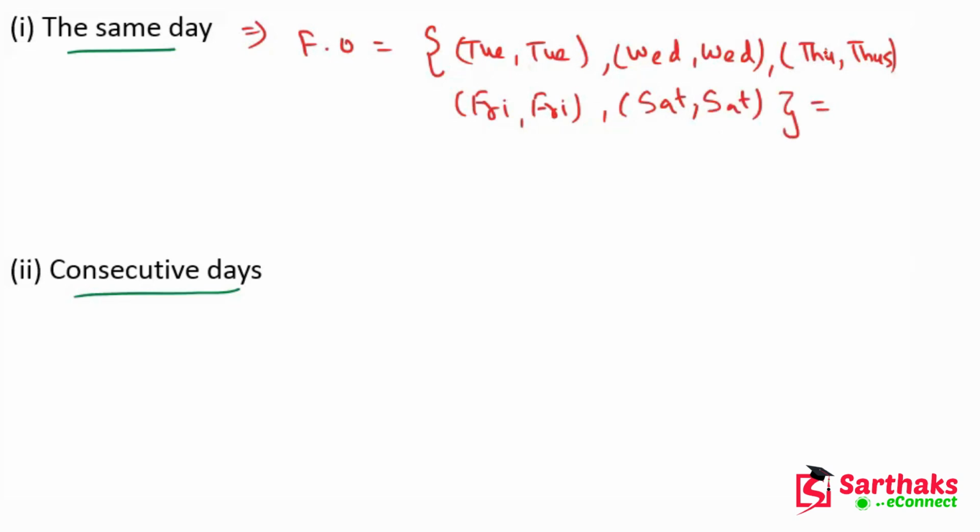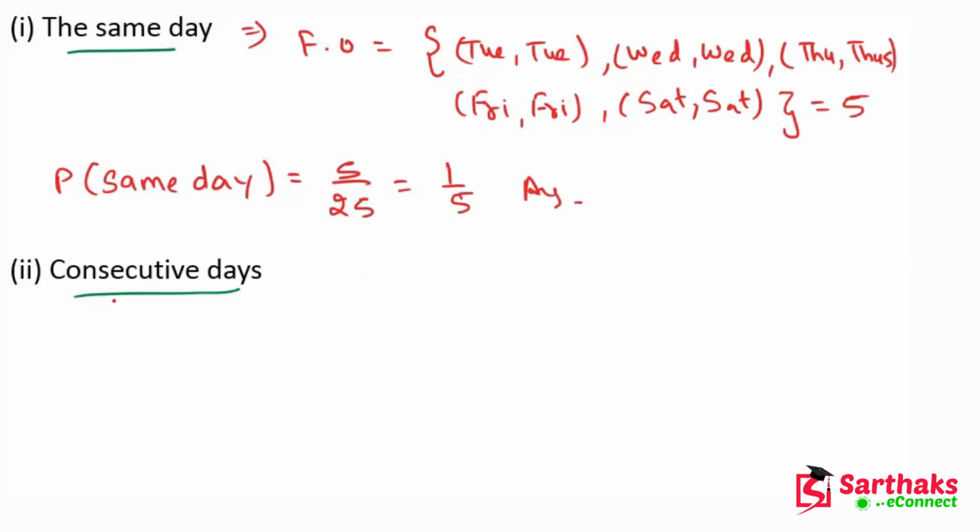There are 1, 2, 3, 4, 5, so 5 total cases. So the probability of the same day is 5 upon total outcomes 25, which is 1 upon 5. I hope you get this point.